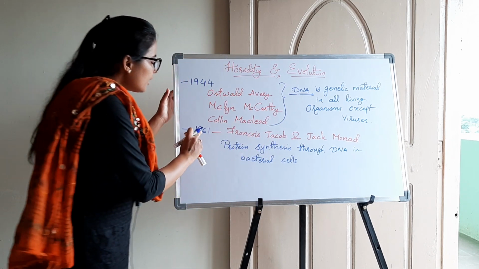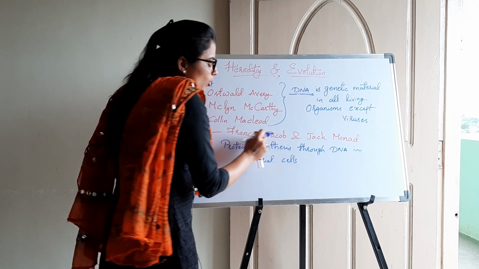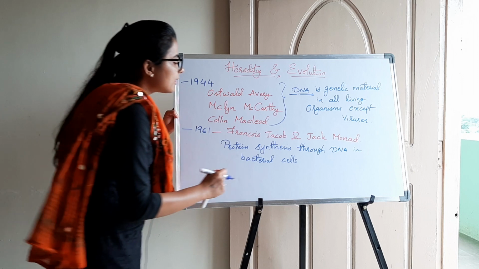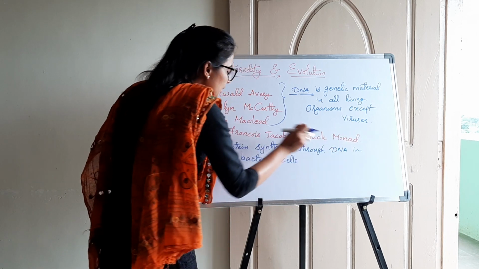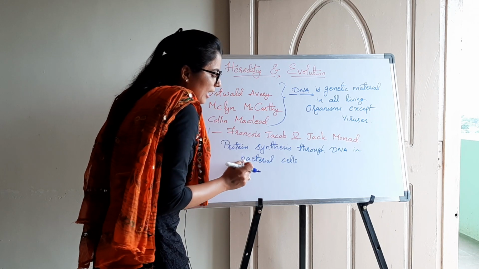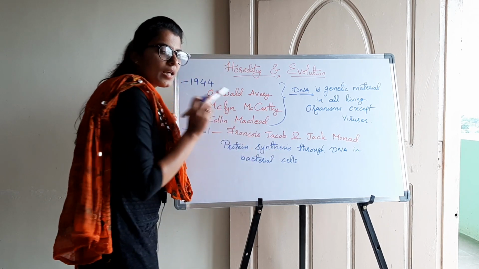So in 1961, Francois Jacob and Jacques Monod said that from this DNA, protein is synthesized, and it was shown in bacterial cells.